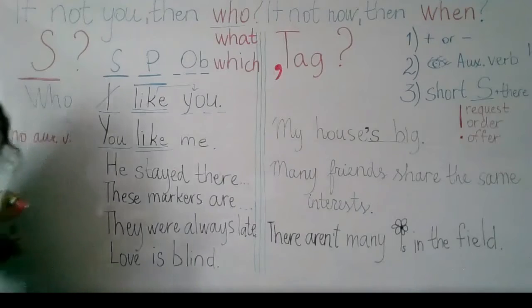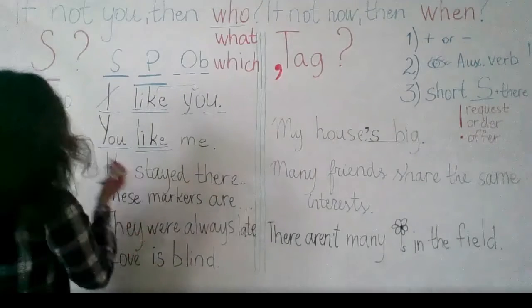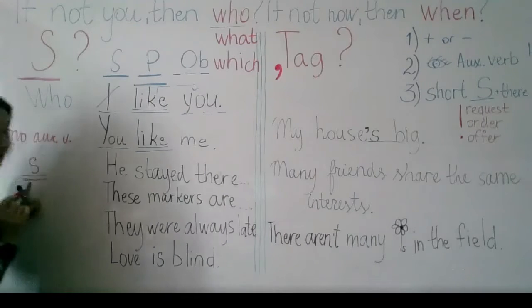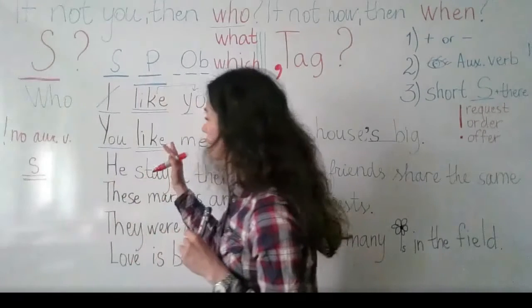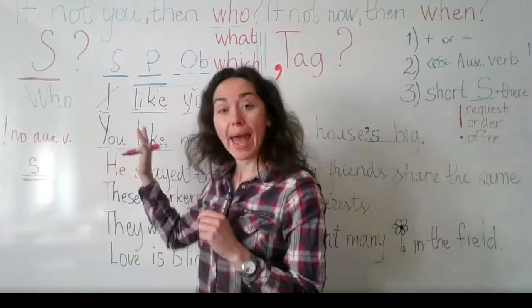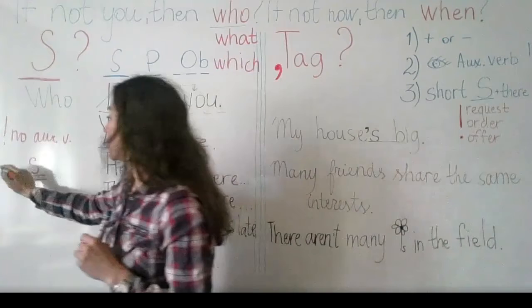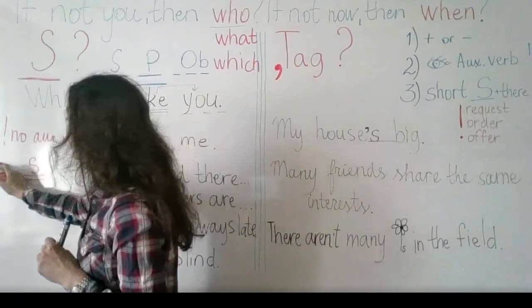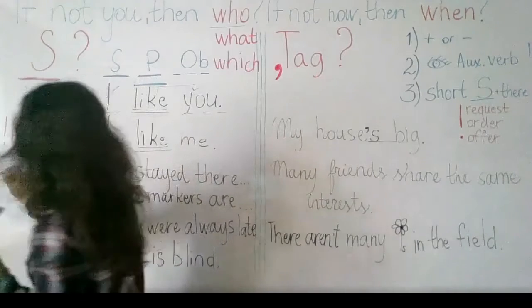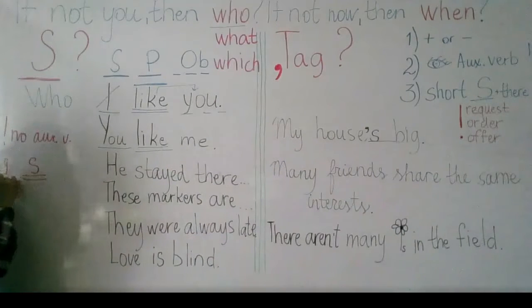And number 2 rule is we use S very often with the verb. So if we do not have S and it's the present indefinite tense form, we need to add this S. So we think that after who is singular. So I can write here, singular who.